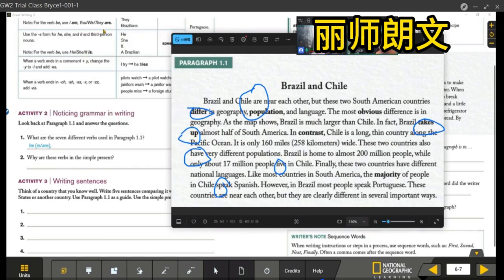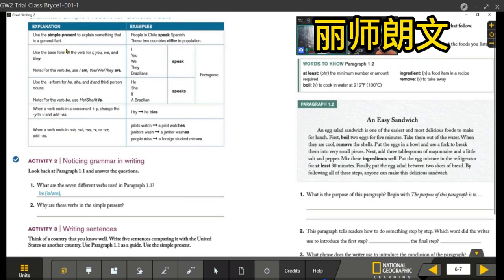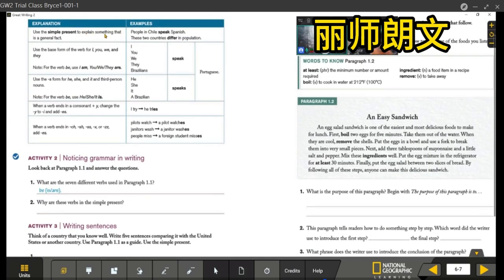Because in this paragraph, it is telling some facts. In this paragraph, it talks about some facts, or it explains something that is a general fact. General fact. It tells, or it explains.